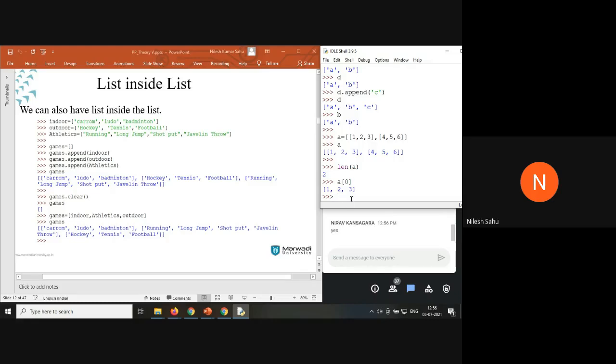Now, if I want to access an element like 2 here, or 1 or 3, what we have to do is a0, and now another square bracket will come. It's going to tell the interpreter: first of all, a0 is going to find this element. Now again, we want to find an element inside this list, so I will use another square bracket here. So you can see here one type of two-dimensional array is being generated.